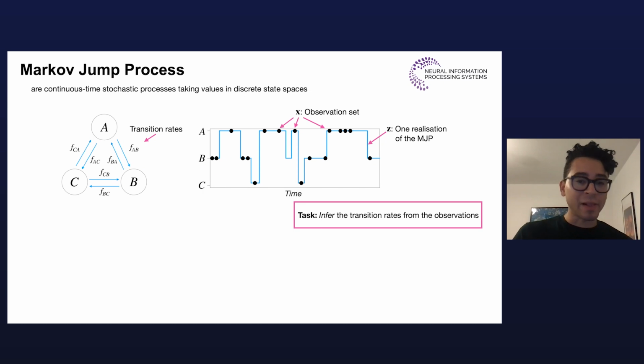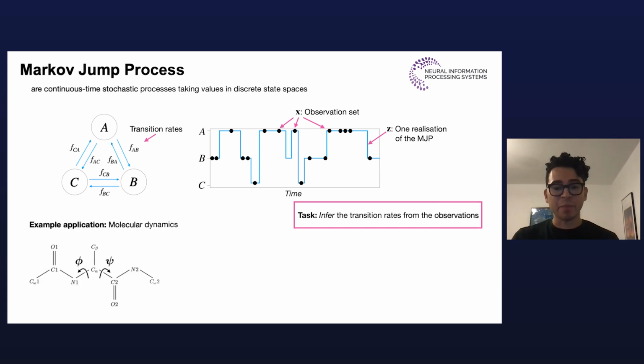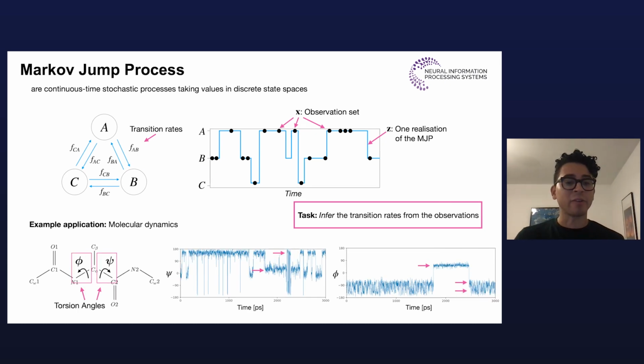Just to give you an example, an important application of Markov jump processes deals with molecular dynamics, which feature jumps among metastable configurations. As you can see, for example, in this figure, where we record the values of the torsion angles of a simple molecule as time evolves, the values get trapped in 2 times 3 metastable configurations. And now the question is, given this time series, can we infer the transition rates that best model the dynamics?